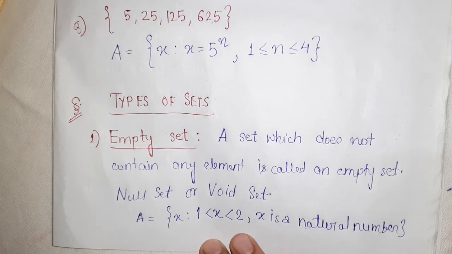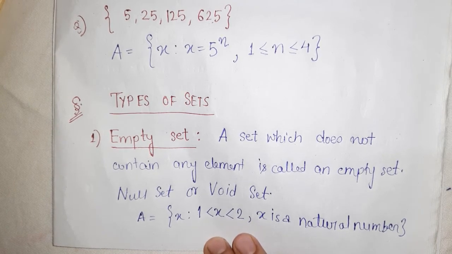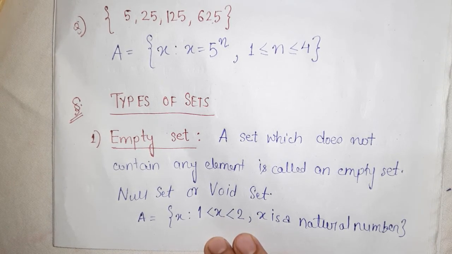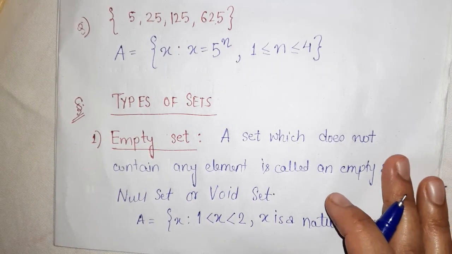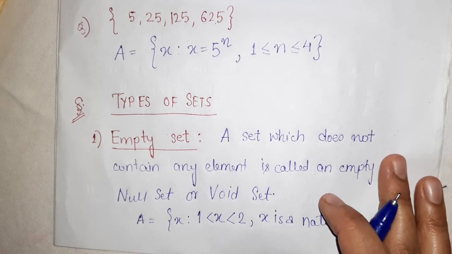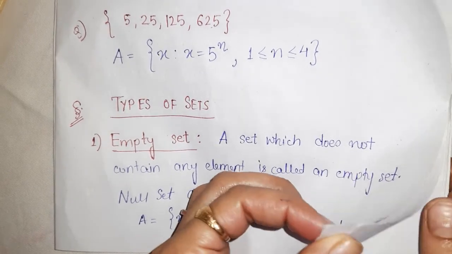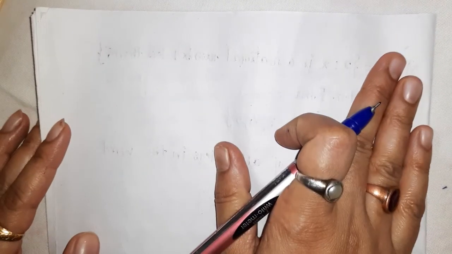Okay, next example: you have to write the set of even prime numbers greater than 2. First you see which are the even prime numbers.